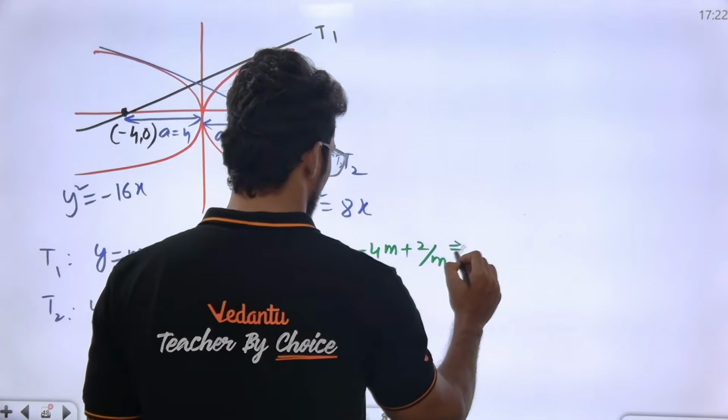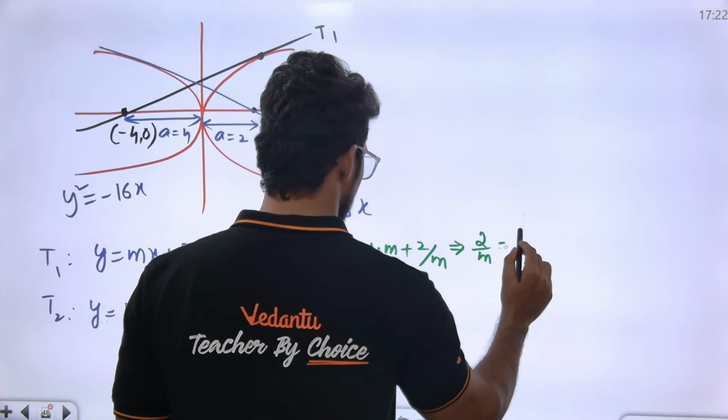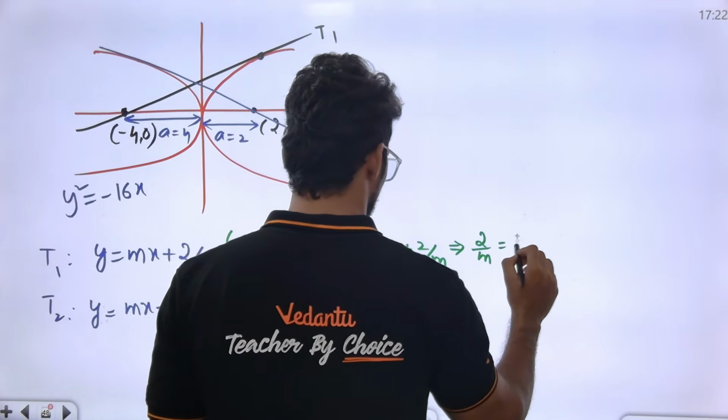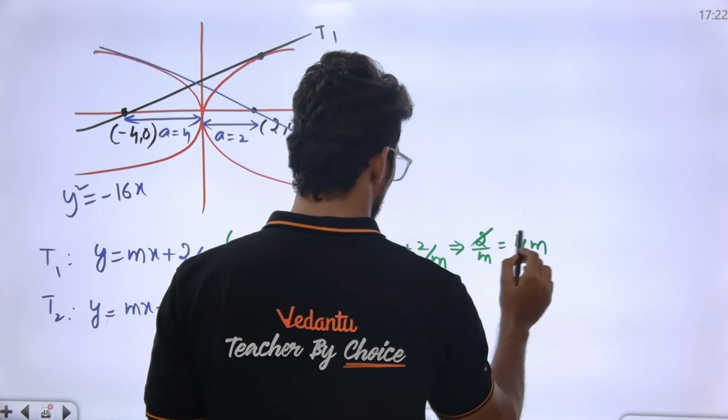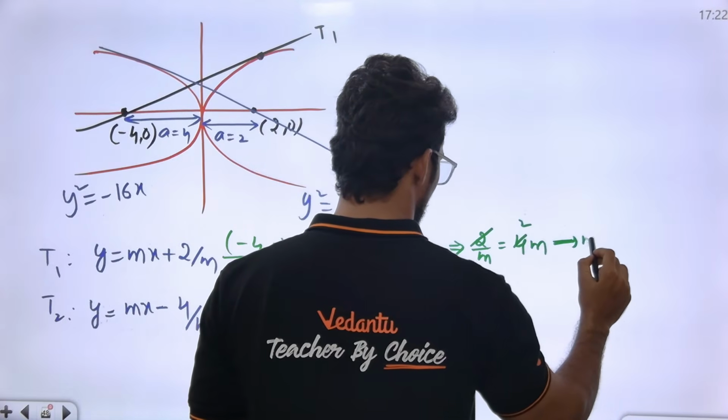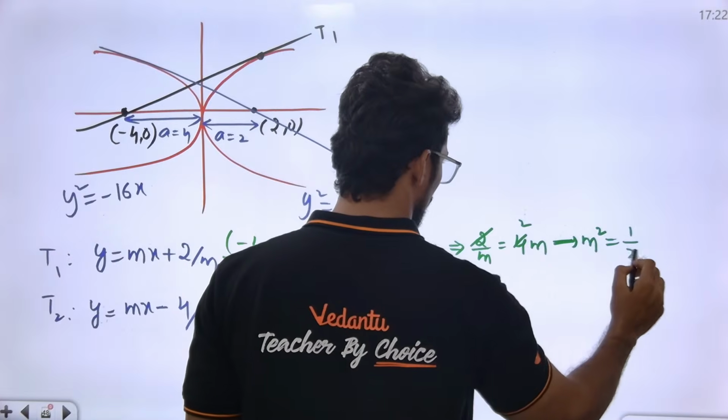Okay? 2 by m is equal to 4m. So m square is equal to 1 by 2.